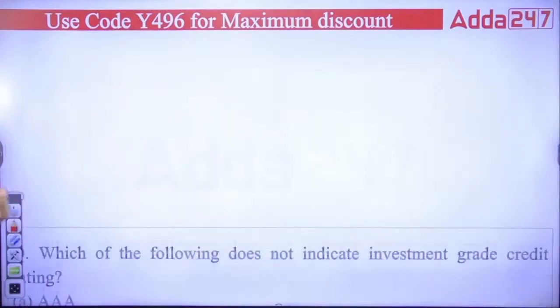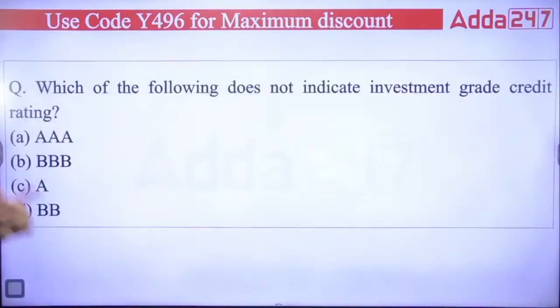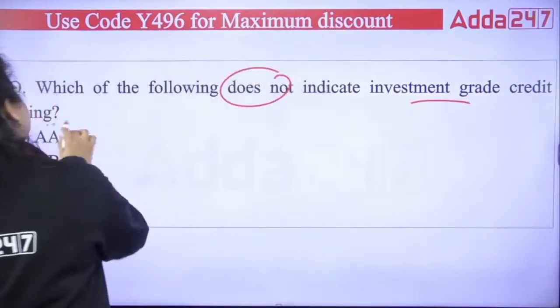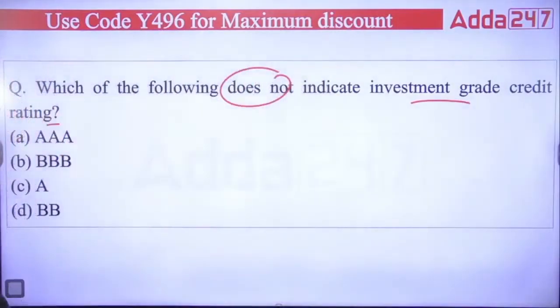Next question: which of the following does not indicate an investment grade rating? So what does investment grade credit rating mean? Options: triple A, triple B, A or double B.